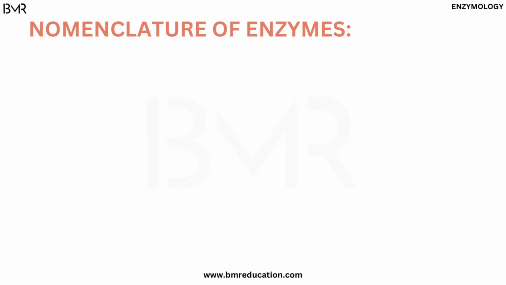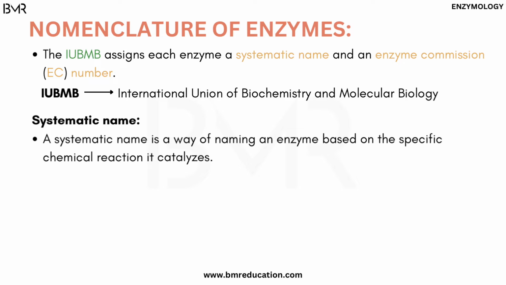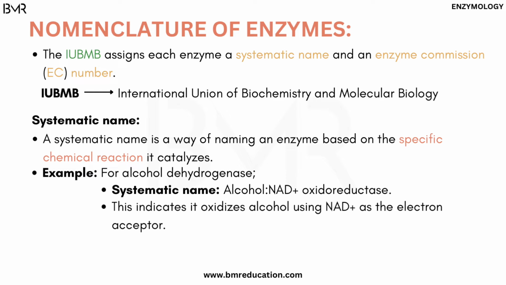Nomenclature of enzymes. The International Union of Biochemistry and Molecular Biology, or IUBMB, assigns each enzyme a systematic name and an enzyme commission number. A systematic name is a way of naming an enzyme based on the specific chemical reaction it catalyzes. For example, the systematic name of alcohol dehydrogenase is alcohol NAD plus oxidoreductase. This indicates it oxidizes alcohol using NAD plus as the electron acceptor.